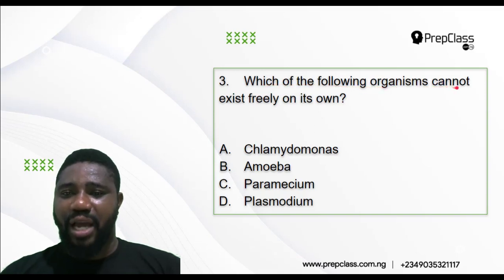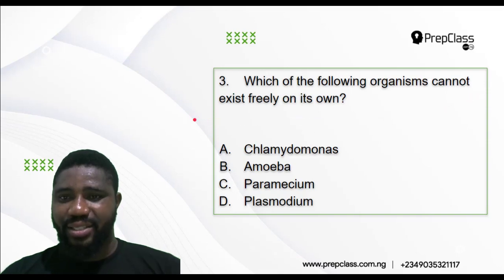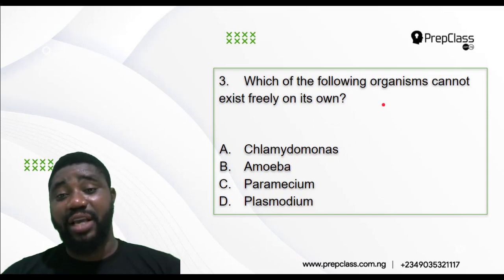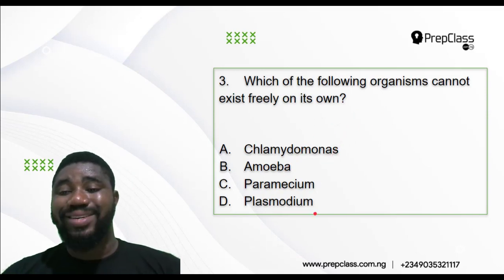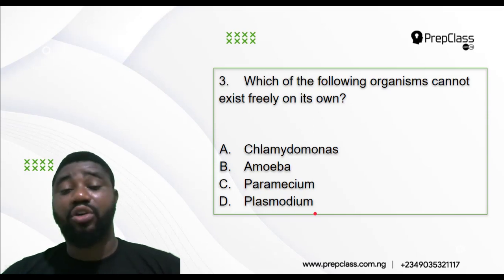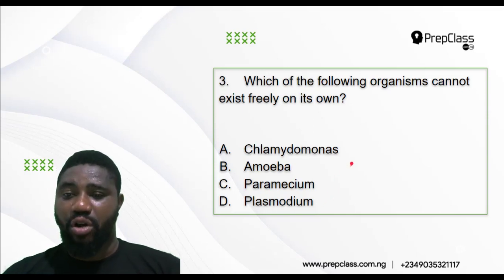Question 3. Which of the following organisms cannot exist freely on its own? A, is it Chlamydomonas? B, is it Amoeba? C, is it Paramecium? D, is it Plasmodium? Which of these four cannot exist on its own? What they are asking here is which of these four is not a free living organism, because for an organism to exist on its own, it must be a free living organism.